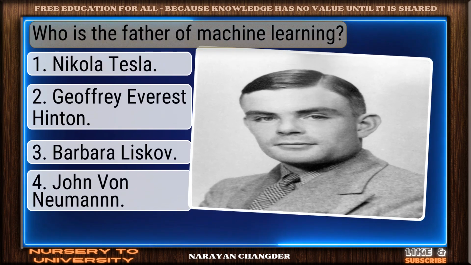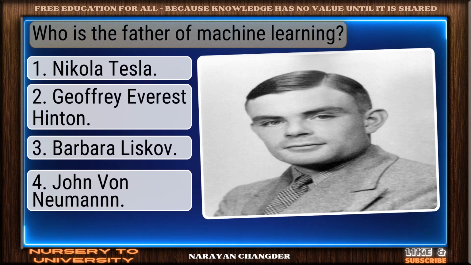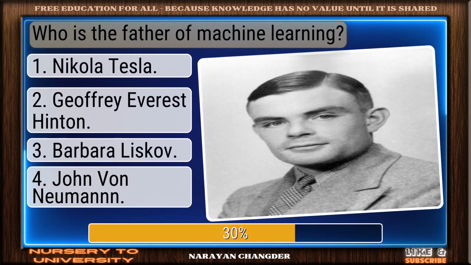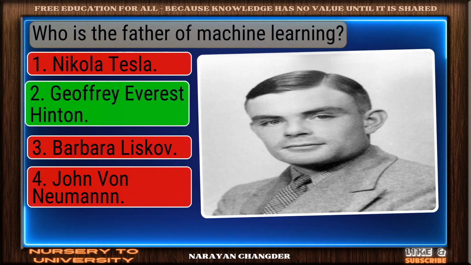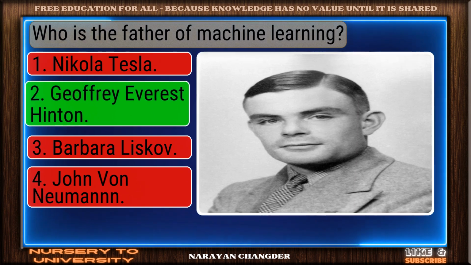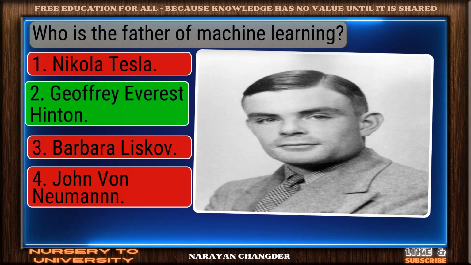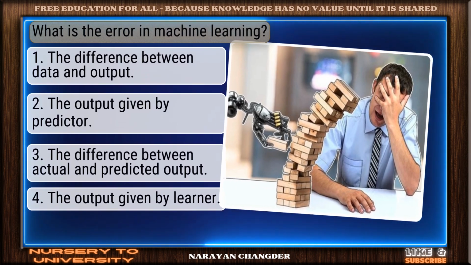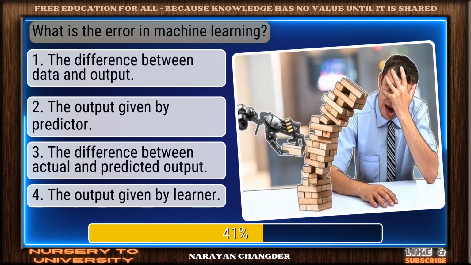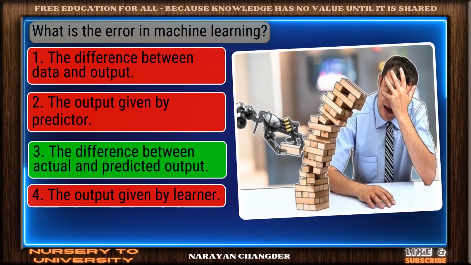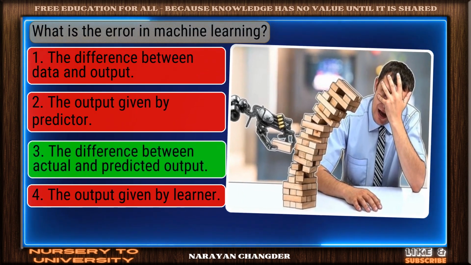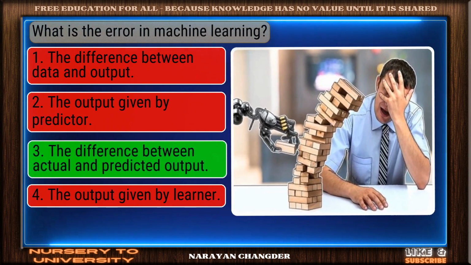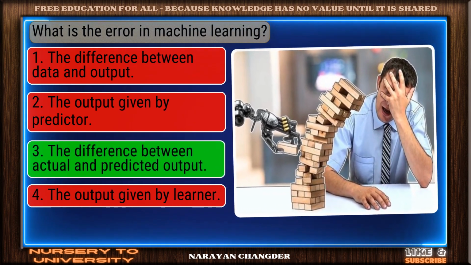Question number 23. Who is the father of machine learning? Bravo. Geoffrey Everest Hinton is the answer. Question number 24. What is the error in machine learning? Well picked. The difference between actual and predicted output is the correct answer.